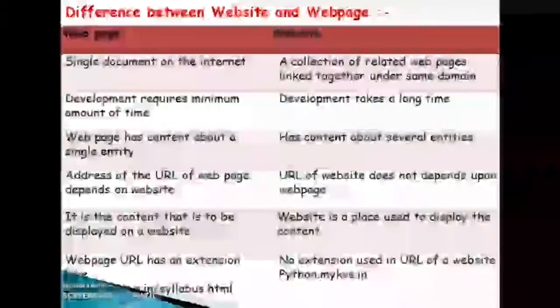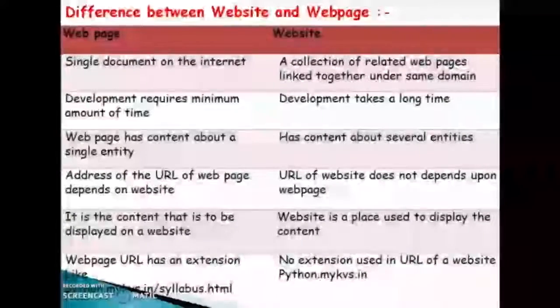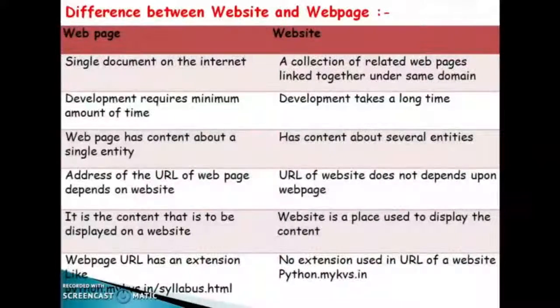What is the difference between a website and a web page? A web page is a single document on the internet. A website means a collection of related web pages linked together under the same domain. Next point, web page development requires a minimum amount of time. Website development takes a long time.